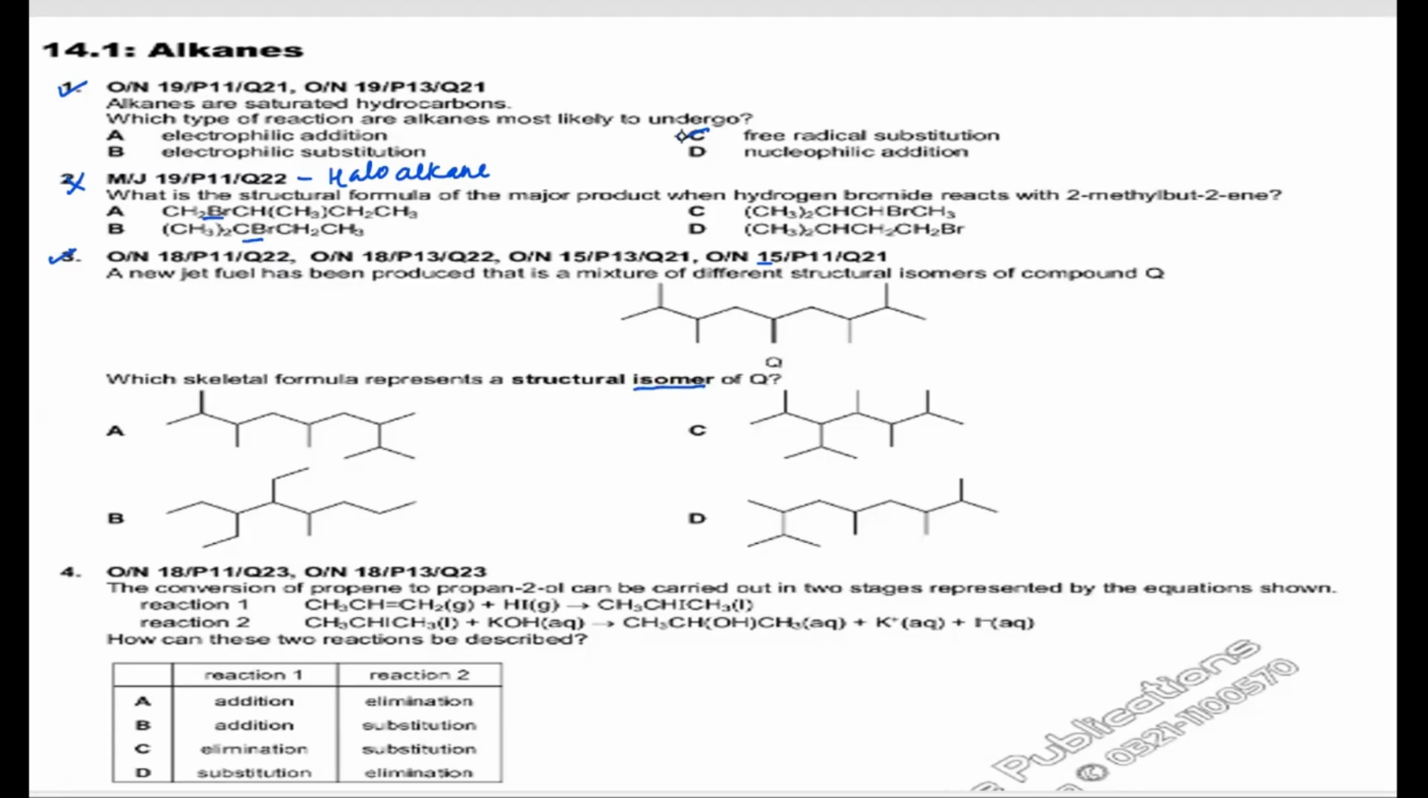Isomer means that they have the same molecular formula. So let's find out the molecular formula. Here, and here, let's count how many carbons there are. 1, 2, 3, 4, 5, 6, 7, 8, 9, 10, 11, 12, 13, 14. Okay, so you have 14 carbons.